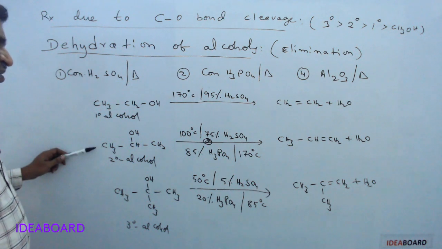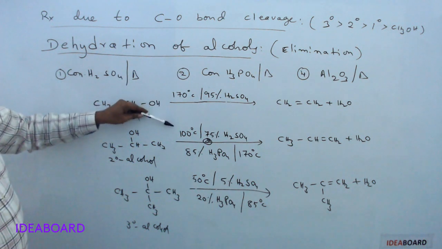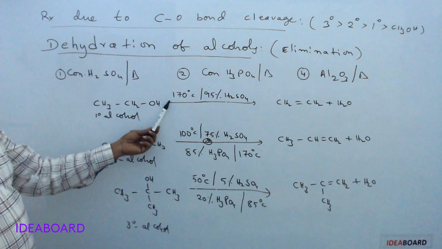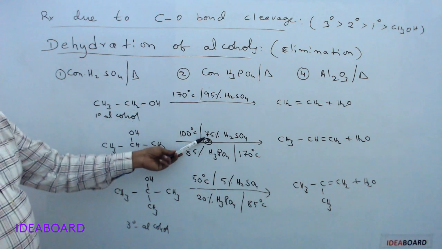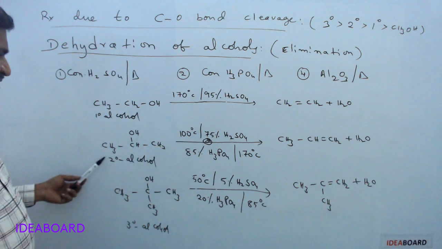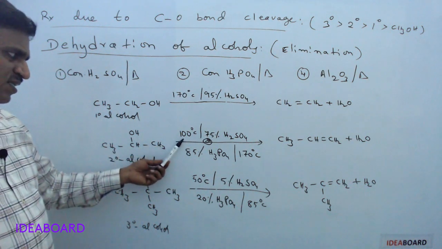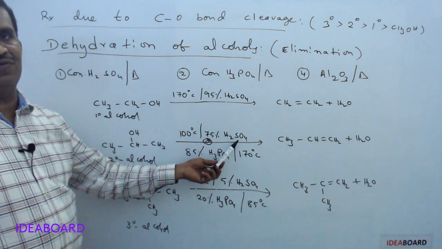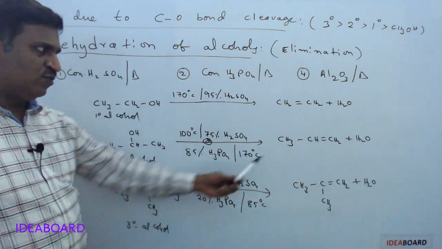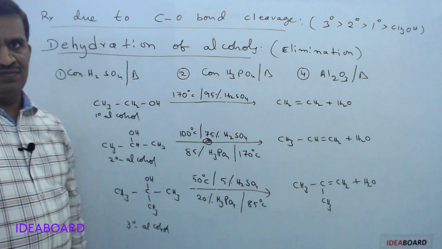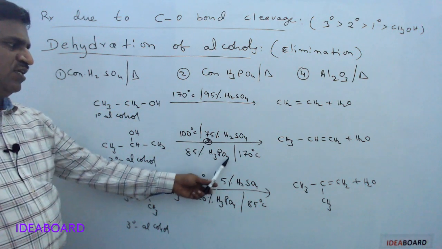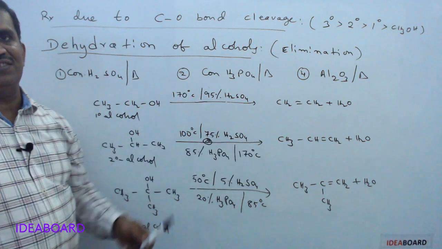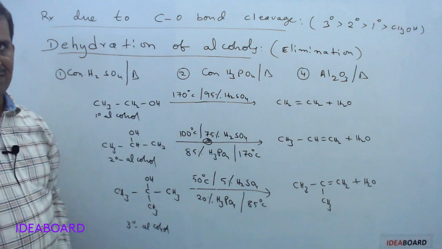So secondary alcohols at what temperature? 100 degrees Celsius. Primary alcohols 170. 95% required. Here how much? 75% only. Means secondary alcohol at 100 degrees Celsius and 75% H2SO4 can undergo dehydration to give the alkene. Or even we can use 85% H3PO4 and 170 degrees Celsius for this process.